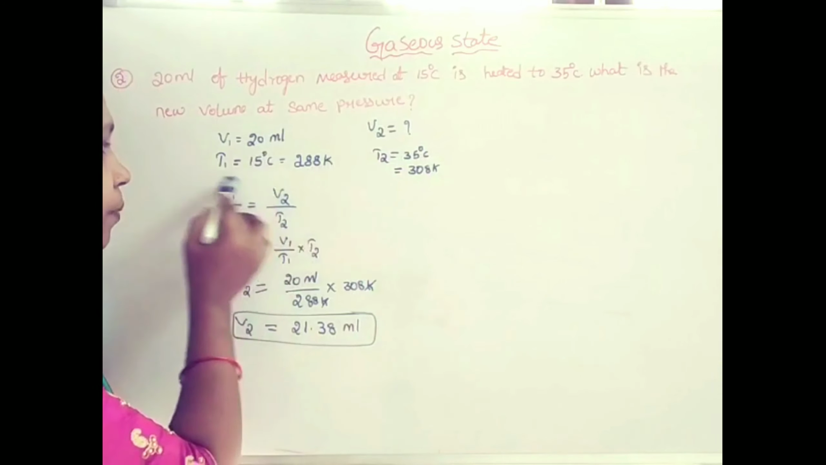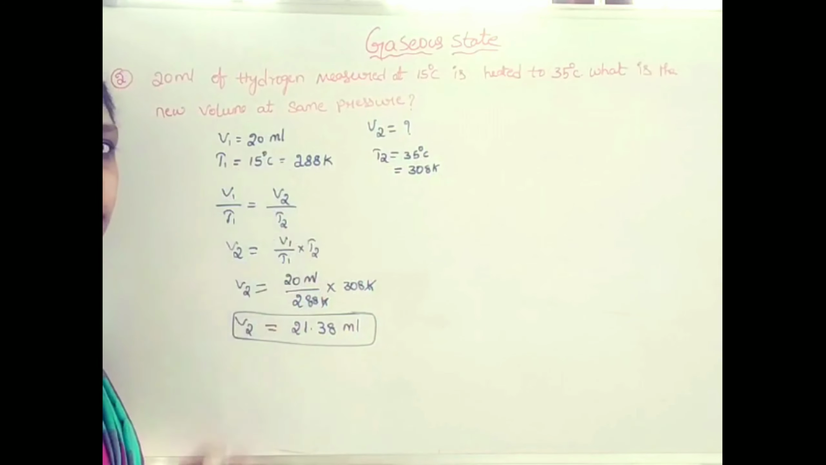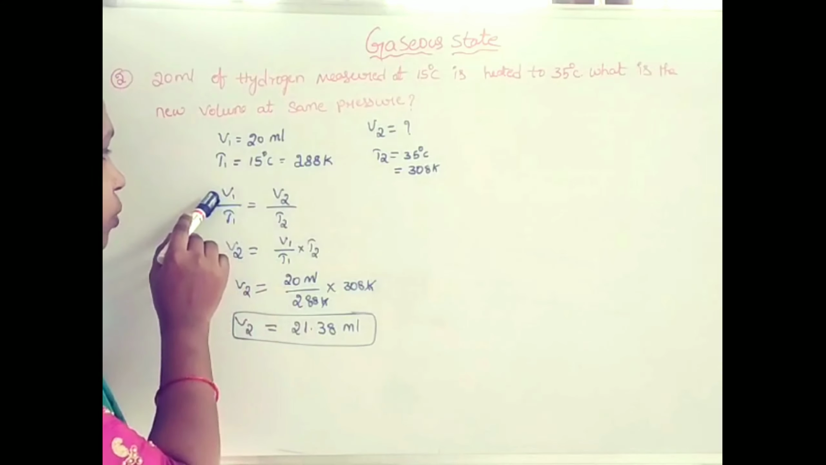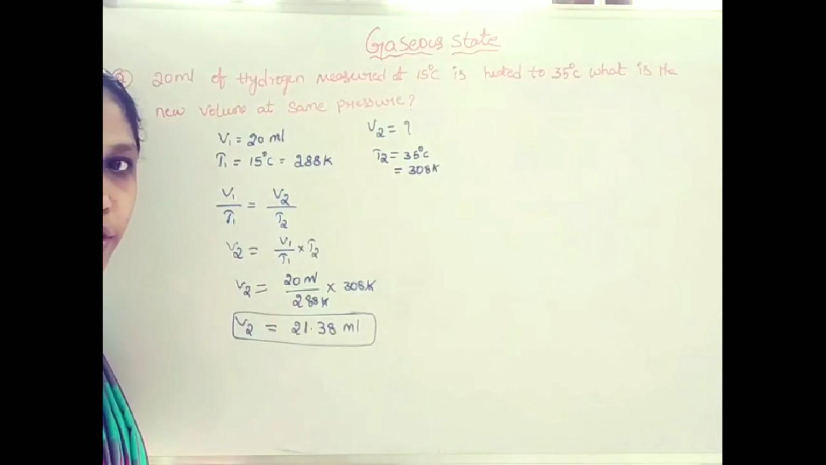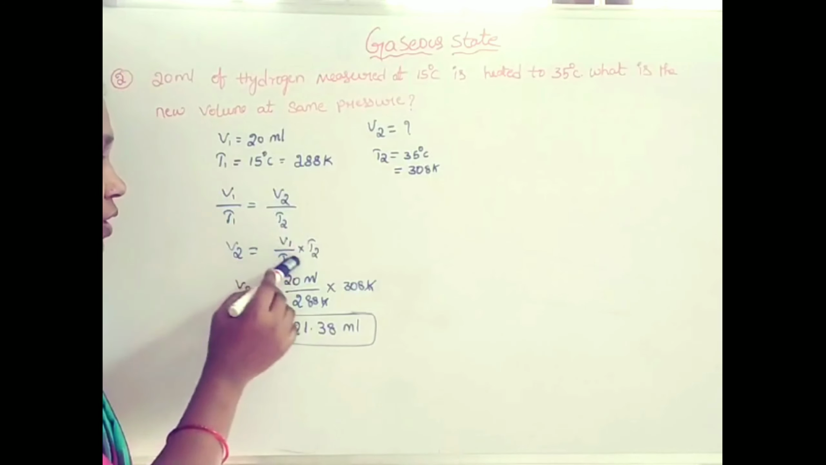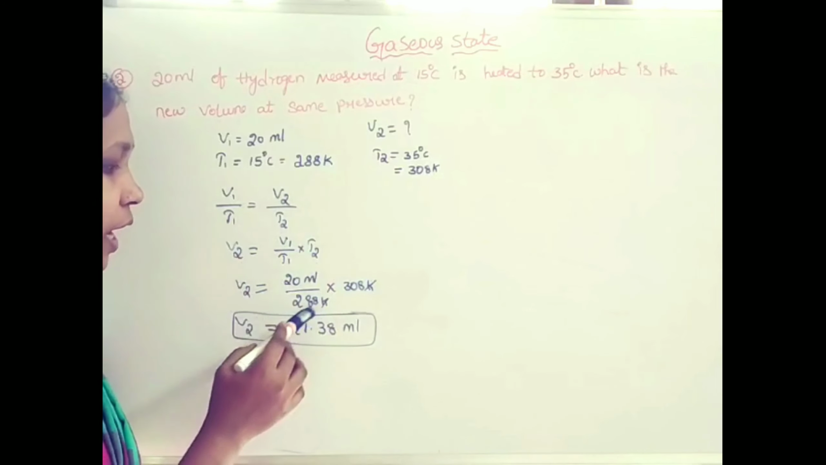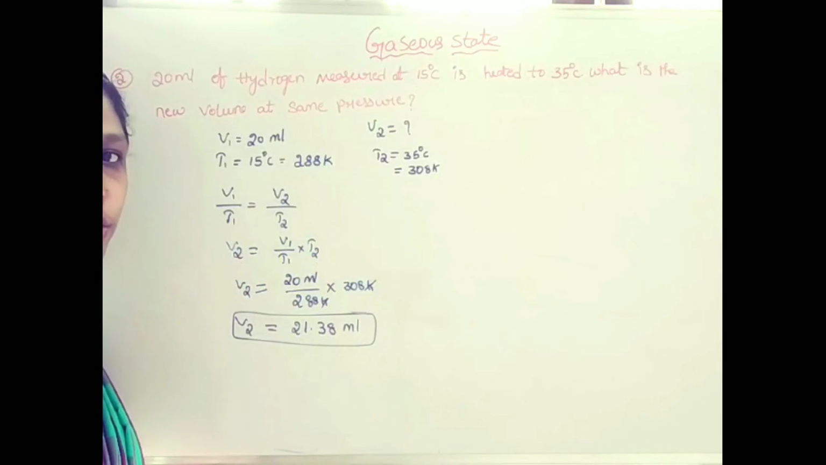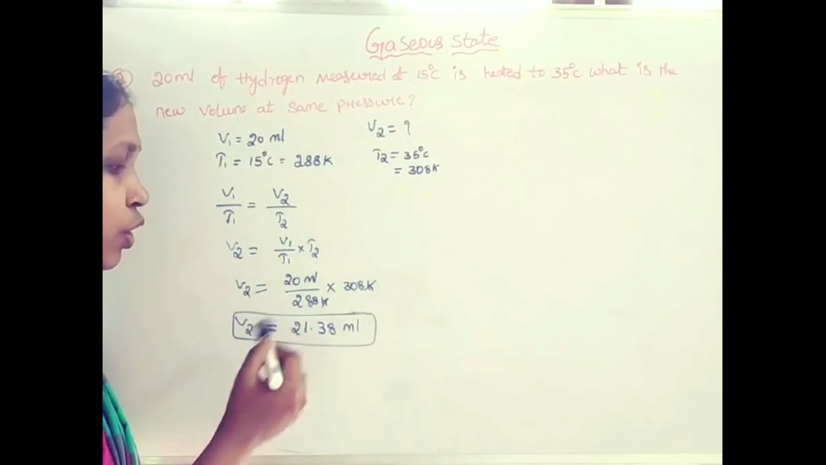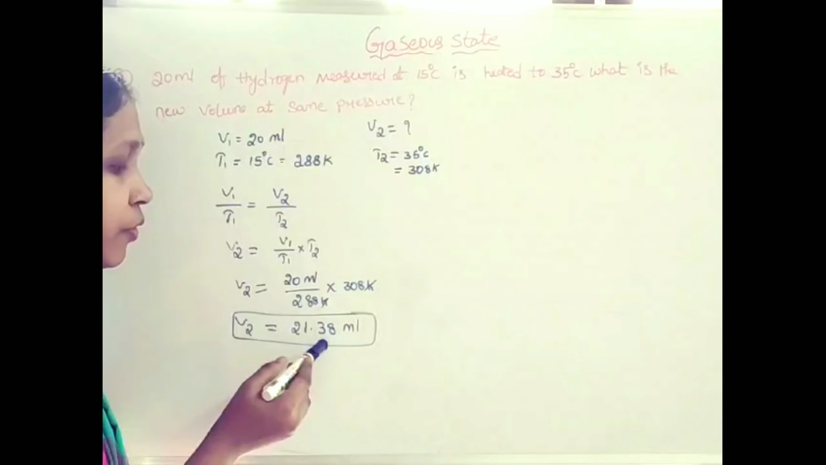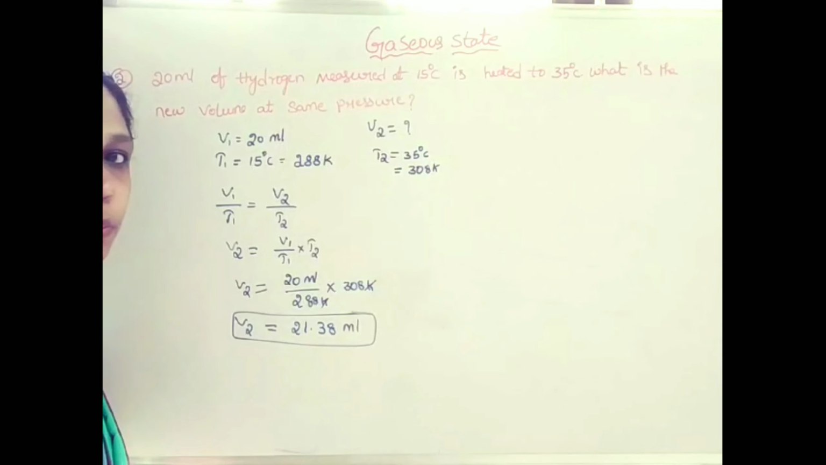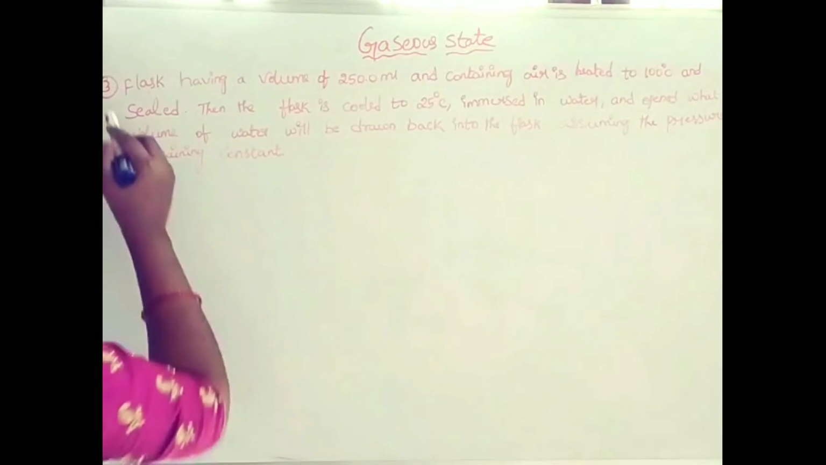Take Charles law, the relation between volume and temperature. According to Charles law, V1 by T1 equal to V2 by T2. Write the formula for V2 and substitute all values. After calculating, we will get the volume is 21.38 ml. That means at 35 degrees Celsius, the volume of hydrogen is 21.38 ml.